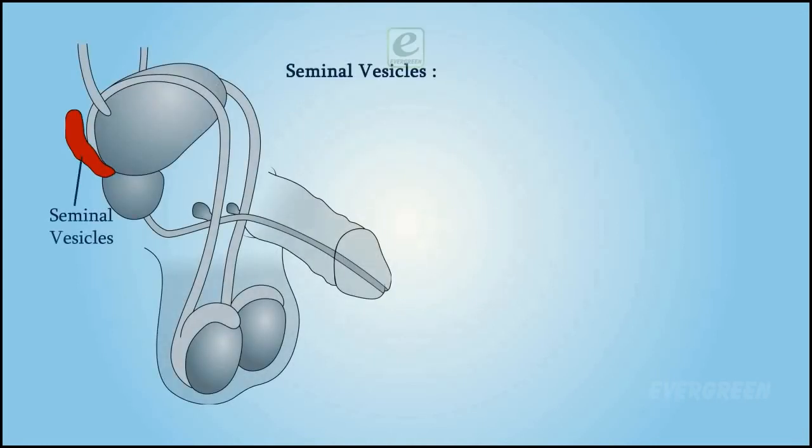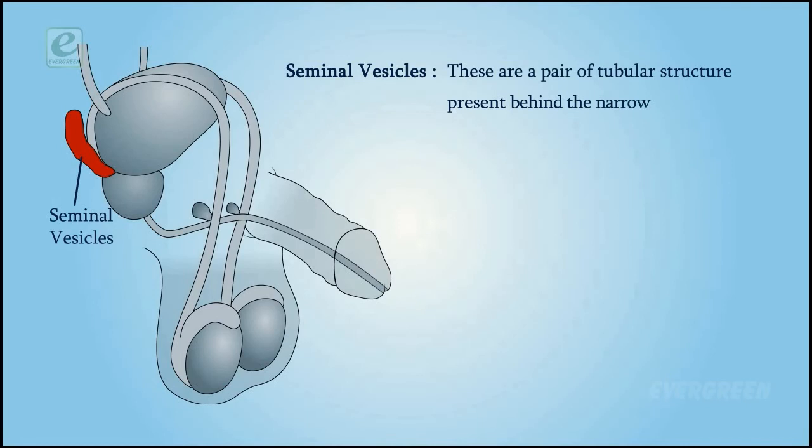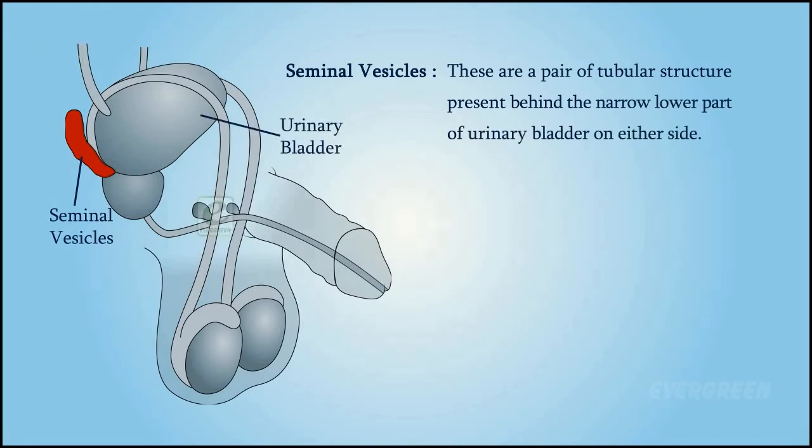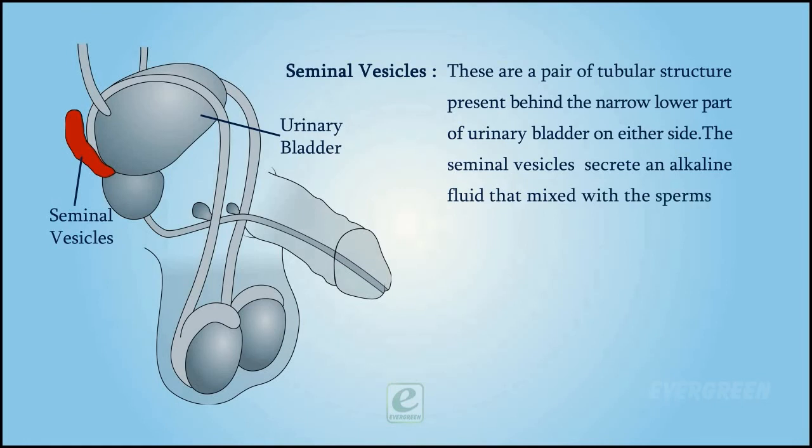Seminal vesicles. These are a pair of tubular structures present behind the narrow lower part of the urinary bladder on either side. The seminal vesicles secrete an alkaline fluid that mixes with the sperms to form spermatic fluid or semen.